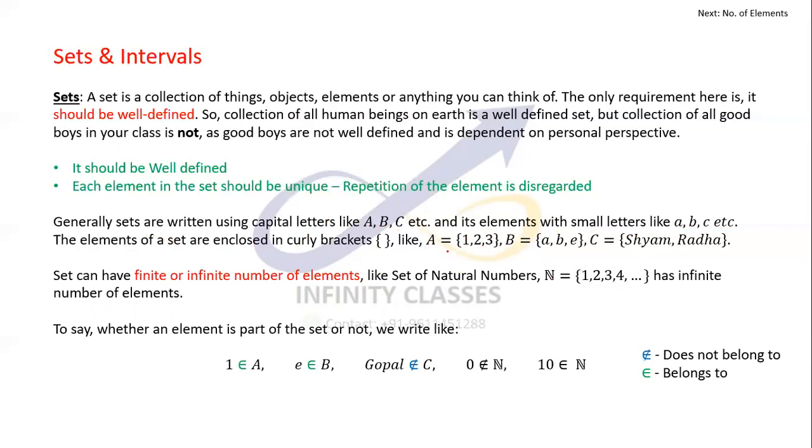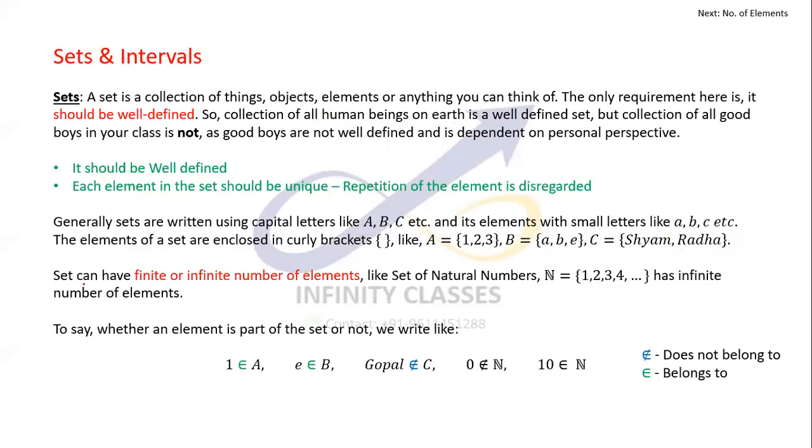I've given a few examples of sets. This is a set 1, 2, 3. This is set A, B, and E. This is set Sham and Radha. A set can be of anything actually. It need not be just numbers or alphabets. That's why I've given the example of a set of all human beings on earth.